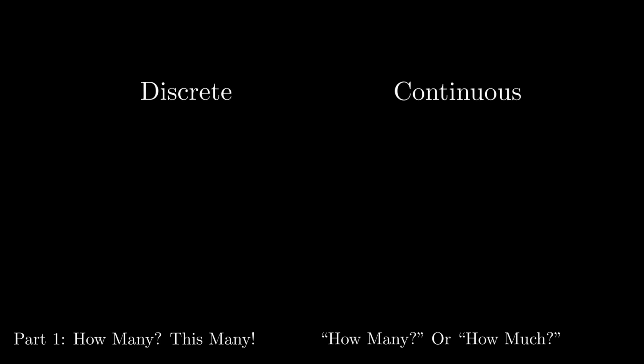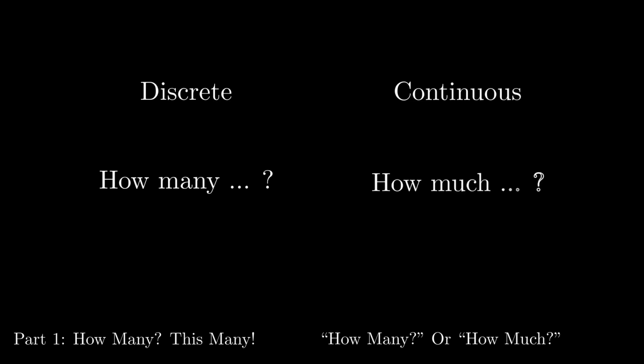There are actually two separate frameworks of the numbers we use. The mathematical terms are discrete and continuous, but this can also be understood as the difference between how many and how much. Have you ever thought about the difference between these questions? It is natural for us to ask, how many shapes are there? But it feels wrong to say, how much shapes? And we can ask how much water is in a cup, but we wouldn't ask how many water is in the cup. Your brain is intuitively swapping between two different frameworks of numbers.